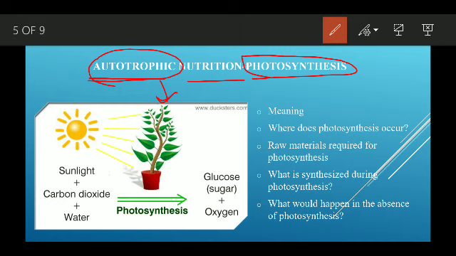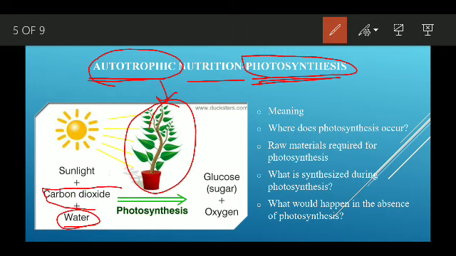So we will see here photosynthesis, actually how the plant produces its food. We saw that plants produce their food, but how? They produce it with the help of water and carbon dioxide, in the presence of sunlight. So these are the raw materials which are necessary for producing this food.